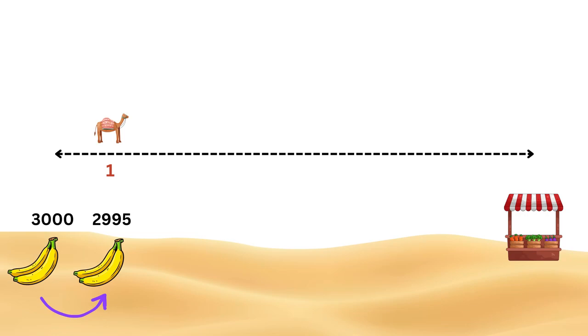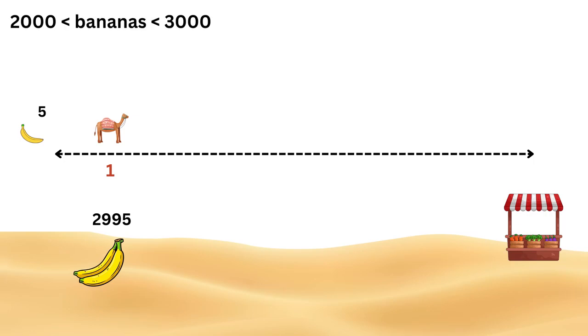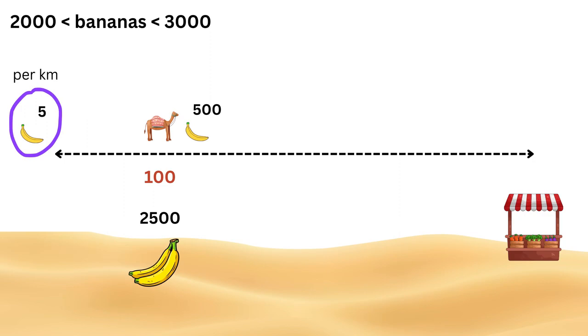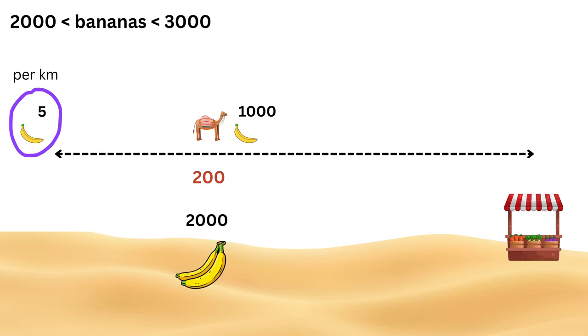This way, the camel has successfully moved all the bananas from the plantation 1 kilometer forward. But in the process, it has eaten 5 bananas to move them just 1 kilometer. From this pattern, we get one clear rule. Whenever the camel is dealing with anywhere between 2,000 and 3,000 bananas, it effectively eats 5 bananas for every kilometer of forward progress. So if the camel moves 100 kilometers under these conditions, it will eat 500 bananas. If it moves 200 kilometers, it will eat 1,000 bananas.